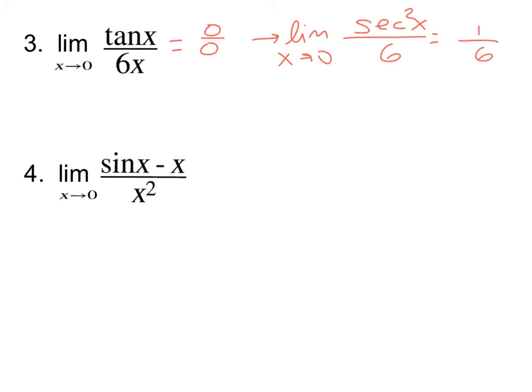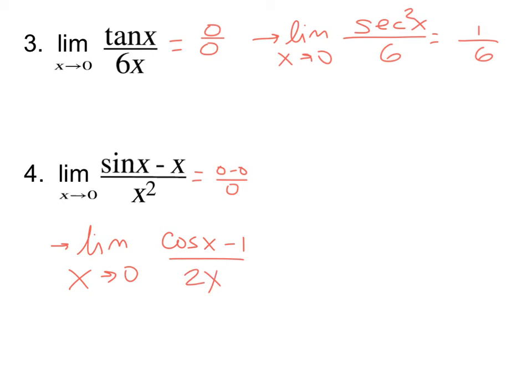Again, plug in. What do we get? We get 0 minus 0 over 0. So it's in an indeterminate form. So we're going to do the limit as x approaches 0. Derivative of the top is cosine x minus 1 all over 2x. Plug in. What do we get? 1 minus 1 over... we get 0 over 0 again.